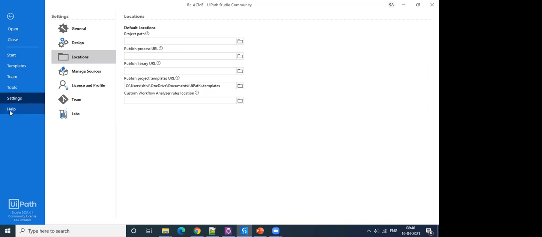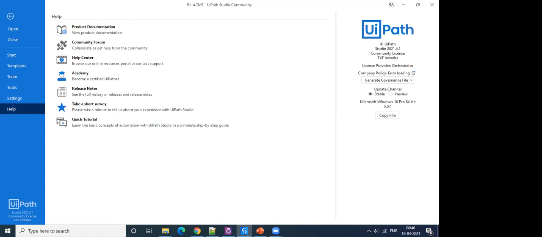When we go to help, there is a section here for governance which says generate governance file. Whatever settings we have now for our workflow analyzer, when you go ahead with clicking generate governance file and click on classic policy. Okay, so this option, I just want to state it here.